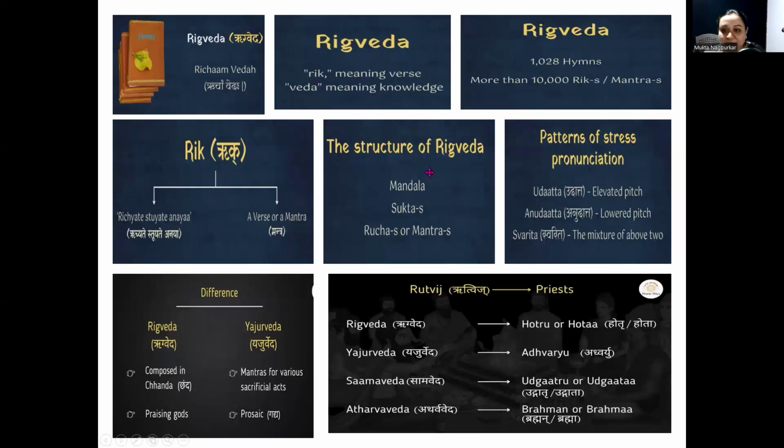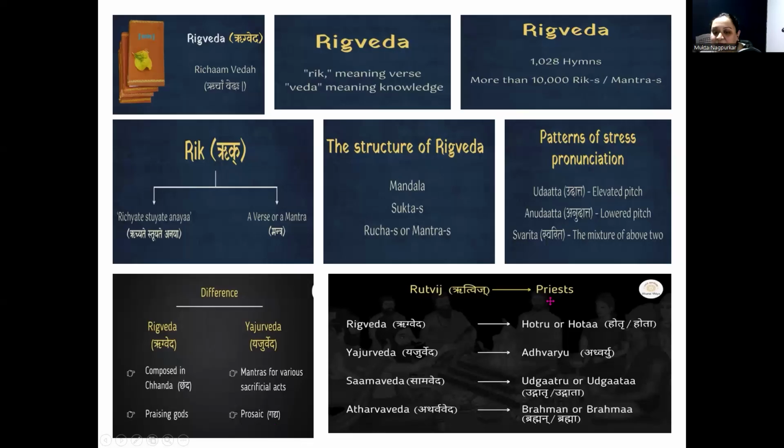Structure of Rigveda is in the form of mandala, sukta and ruchas. Patterns of pronunciation used in Rigveda are udatta, elevated pitch, anudatta, lowered pitch and swarita, that is a mixture of both. If we see the difference between Yajurveda and Rigveda, Rigveda is composed in chanda for praising gods. In Yajurveda, the mantras are for various sacrificial acts and it is in Gadya.